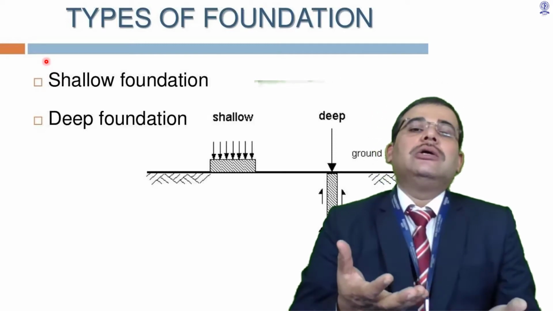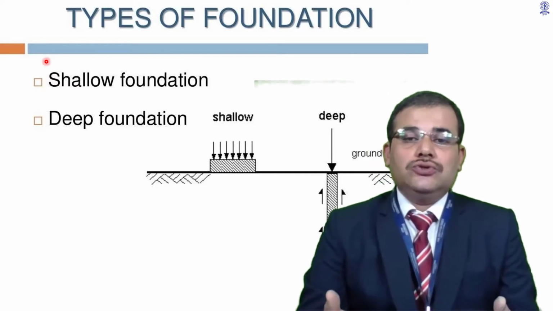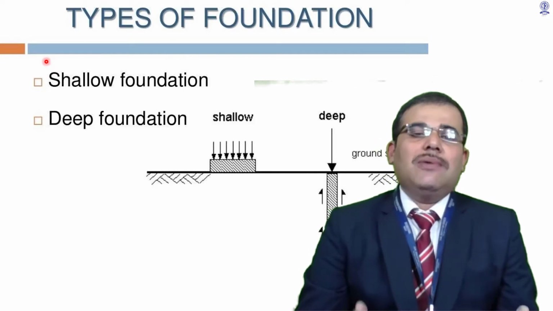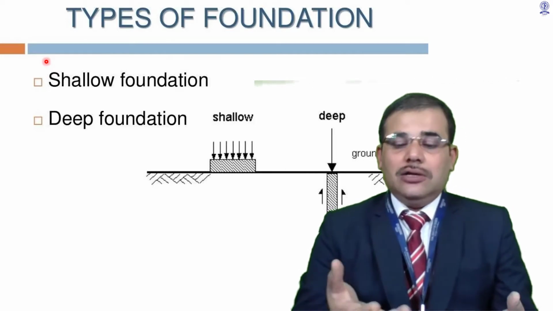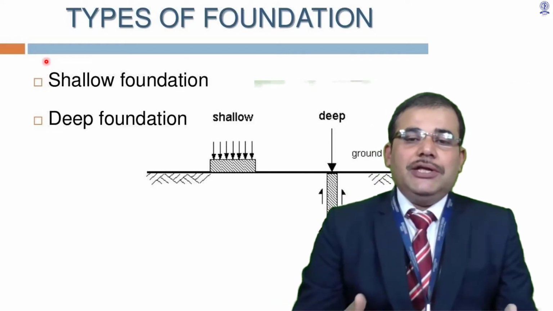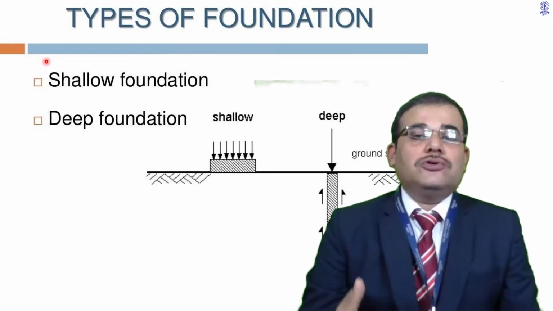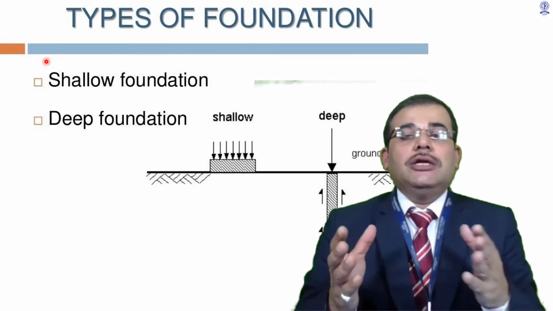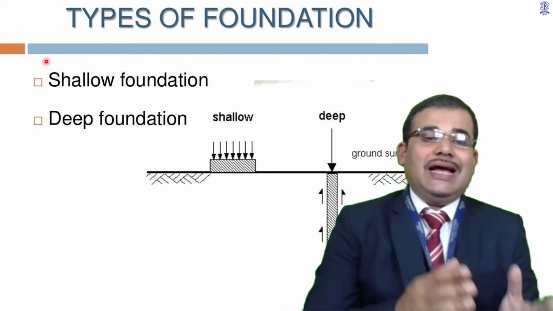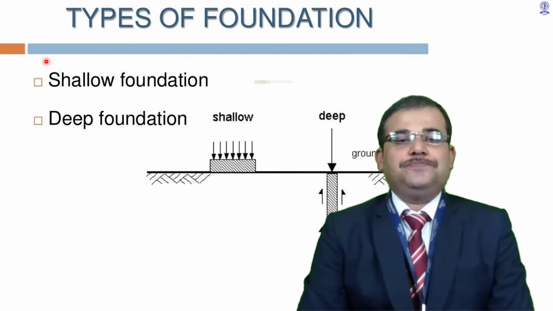But for strata having loose soil, sand, or clay, there could not be the possibility of hard rock available at lower depth. So excavating for higher depth may be economically not possible, and that is why deep foundations with pile foundation, deep foundation with caissons are mostly recommended under such circumstances.